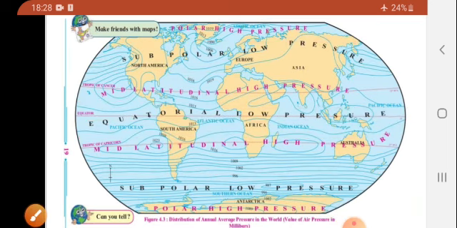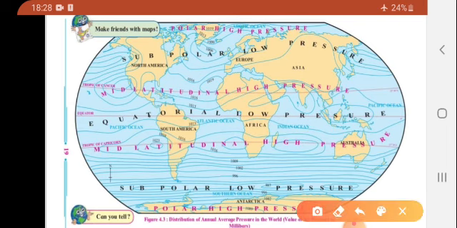The direction of isobars and distance between successive isobars over ocean and continent. Let's see how the isobars are over the ocean and continent. In the northern hemisphere, the proportion of land is comparatively greater. If you notice, this is 0 degrees, the equator.